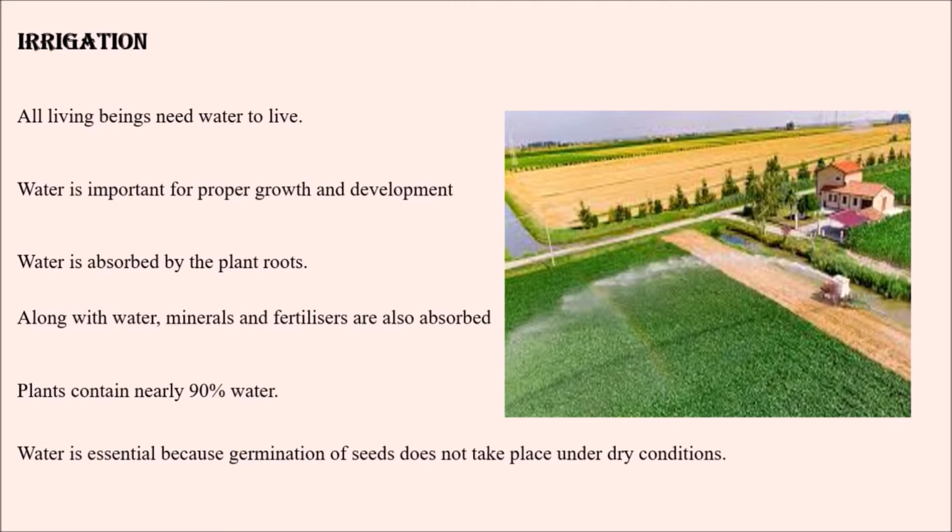Along with water, minerals and fertilizers are also absorbed, and plants contain nearly 90% water. Water is essential because germination of seeds does not take place under dry conditions. So this is the reason why crops or plants require the irrigation process.